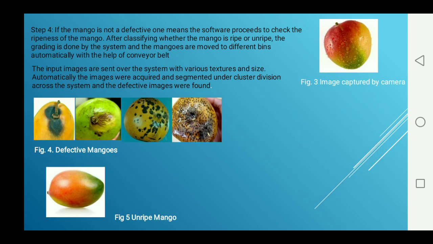Step 4: if the mango is not defective, the software procedure checks the ripeness of the mango. After classifying whether the mango is ripe or unripe, the grading is done by the system and the mangoes are moved to the different bins automatically with the help of the conveyor belt. The image sources are sent over the system with various textures and sizes automatically. The images were acquired and segmented, and the defective images were found.